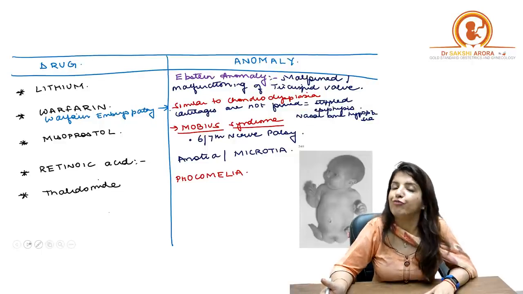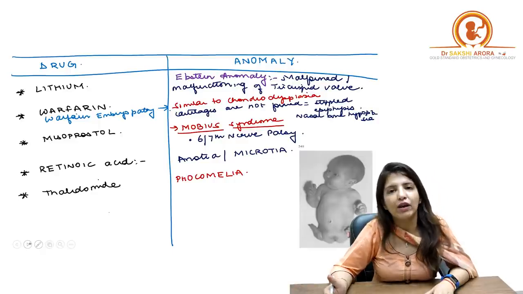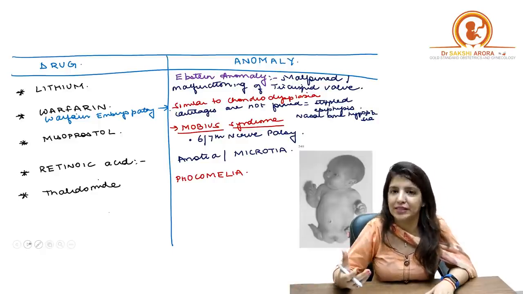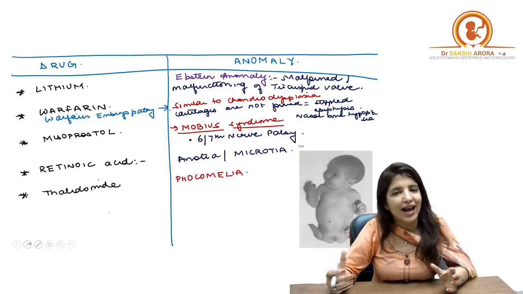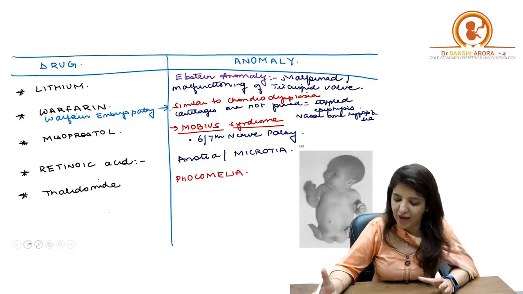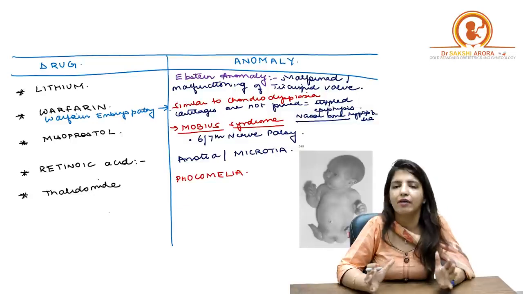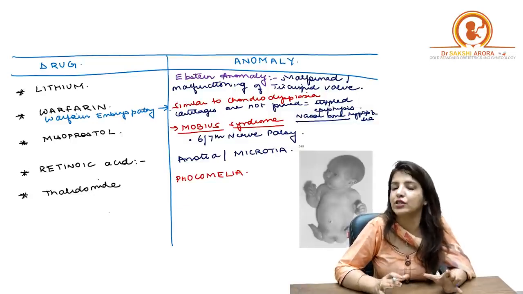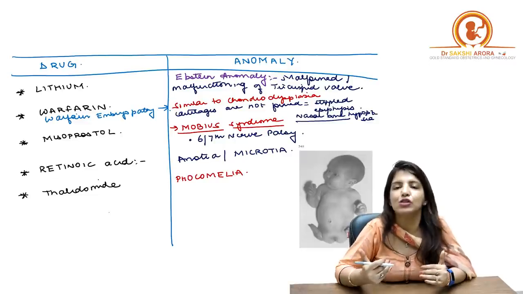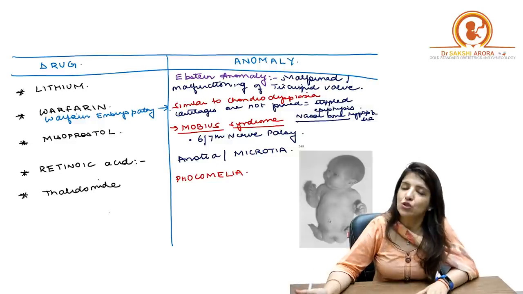Then warfarin. If a female is taking warfarin in the first trimester, that leads to warfarin embryopathy. And in warfarin embryopathy, there is chondrodysplasia. That means there is a defective formation of the cartilages, and that presents as stippled epiphysis and nasal bone hypoplasia. So the cartilages are malformed in the baby if warfarin is taken in the first trimester, and that resembles a chondrodysplasia condition, right? Then misoprostol.